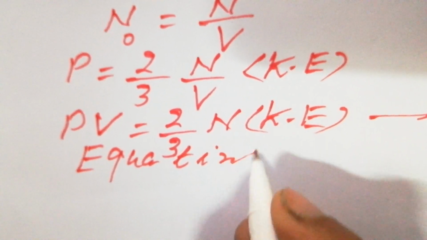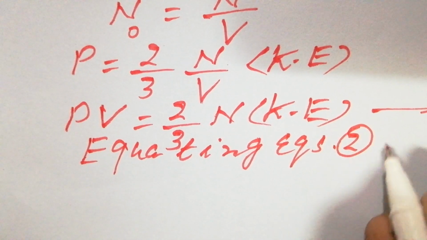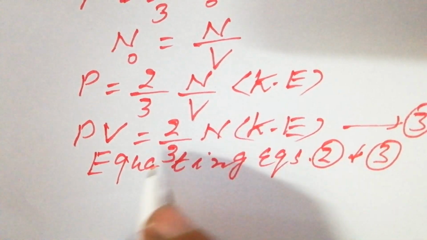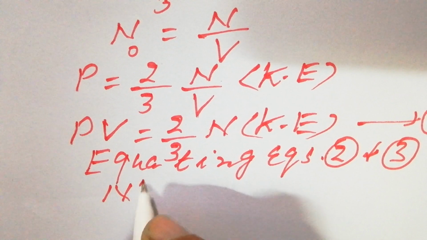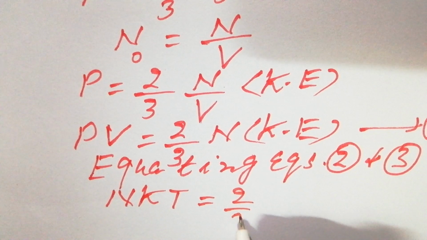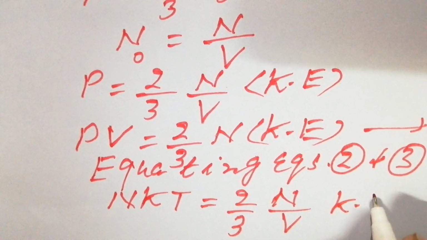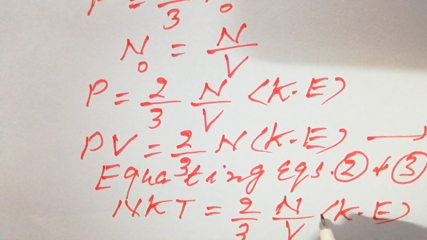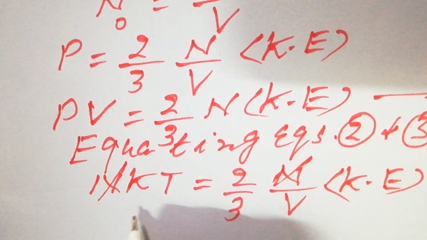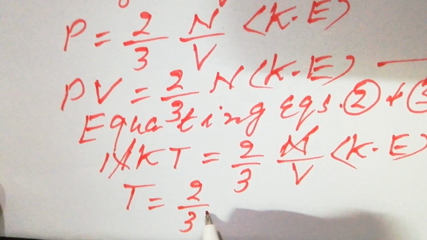Equating equations 2 and 3, we have NkT is equal to 2 by 3 N KE average. N is cancelled by this N, and on this side if we take T, it will be equal to 2 by 3k.